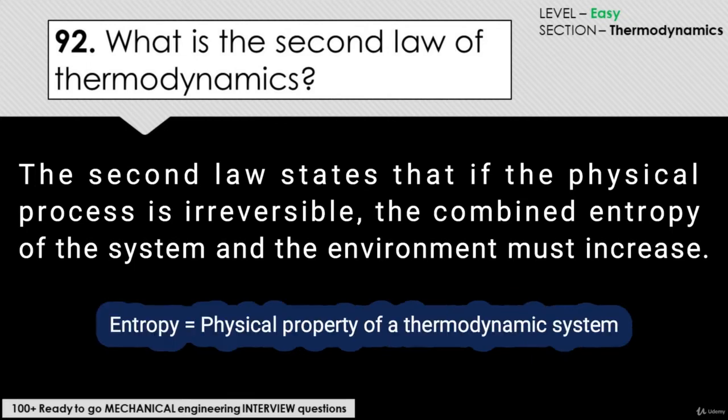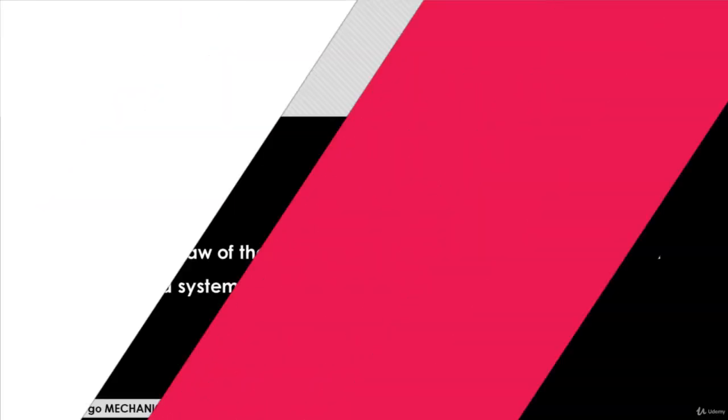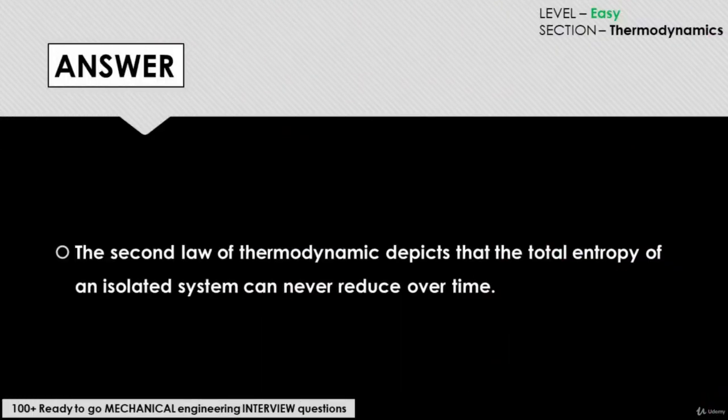The second law of thermodynamics establishes the concept of entropy as a physical property of a thermodynamic system. The perfect answer to this question would be: the second law of thermodynamics depicts that the total entropy of an isolated system can never reduce over time.